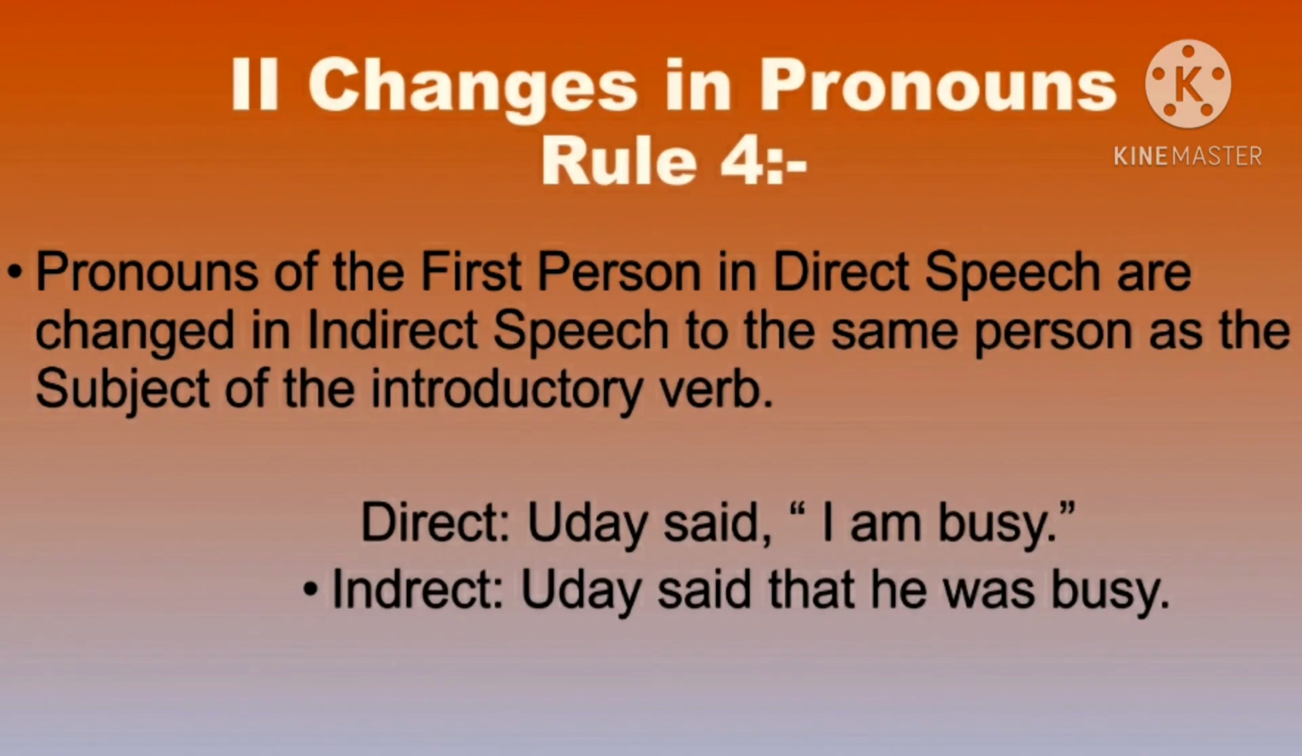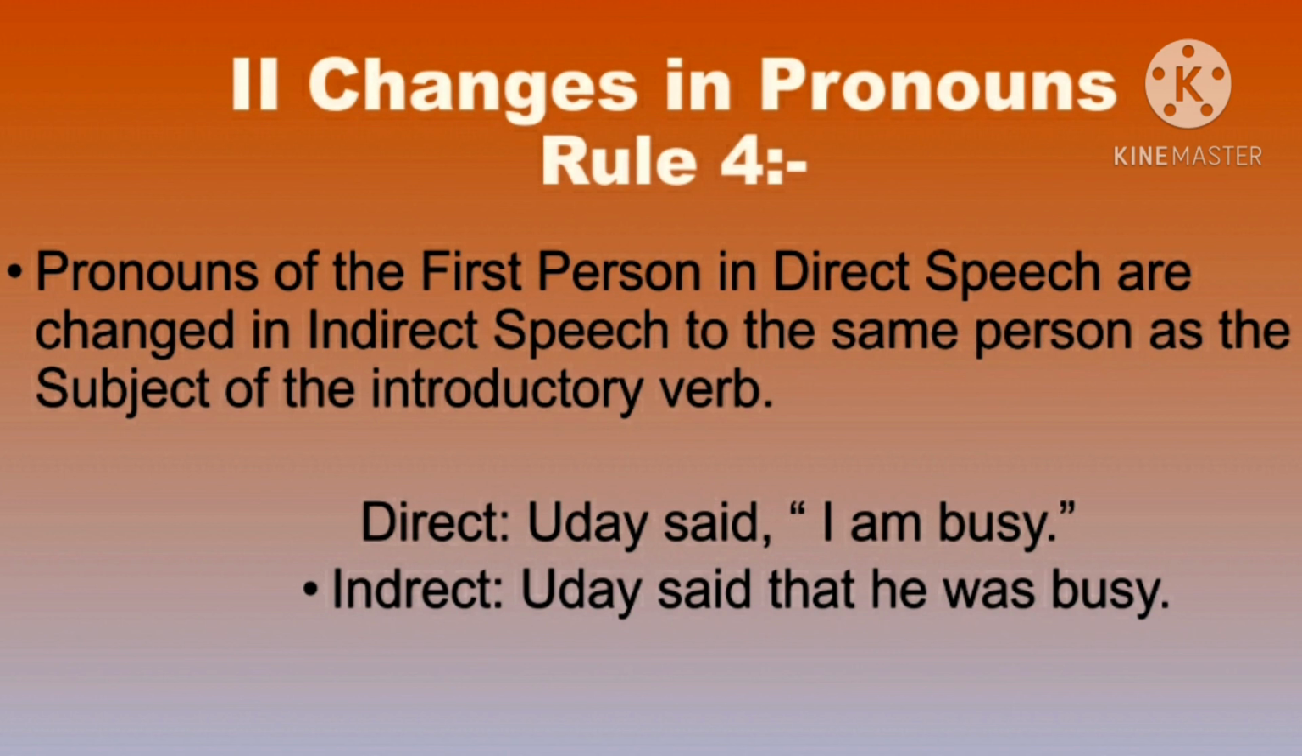Rule number 4 is related to the changes in pronouns, children. So pronouns of the first person in direct speech are changed to the same person as the subject of the introductory verb in the indirect speech. I think so we should go for this example. You will understand it better.